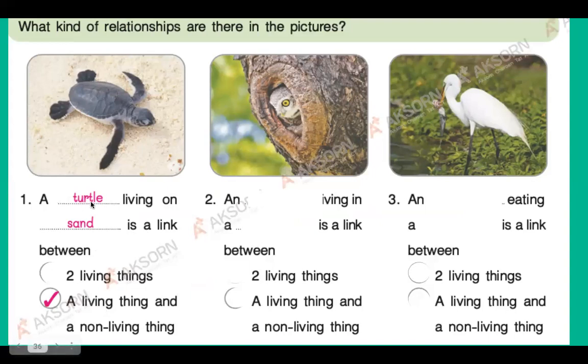Okay, so pause the video and write down everything. Turtle, sand, and tick: a living thing and a non-living thing. All right, number 2, number 3: the egret eats fish, and the owl hides in a tree, right? So please write down everything by yourself. Is an owl living in a tree a link between two living things or a living thing and a non-living thing? And the egret eating fish is a link between what?